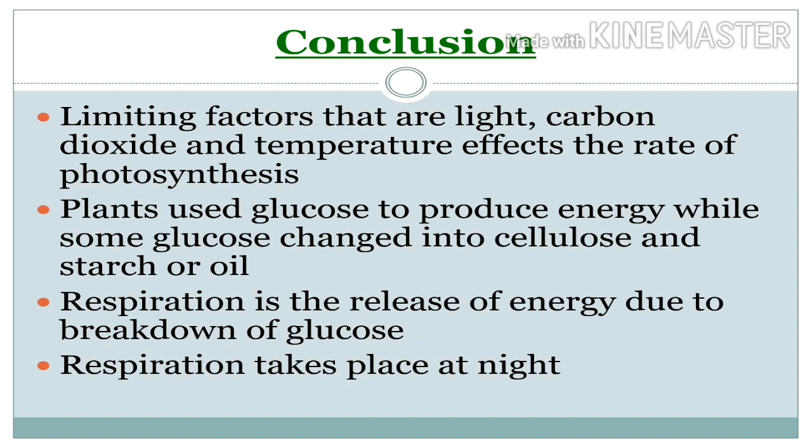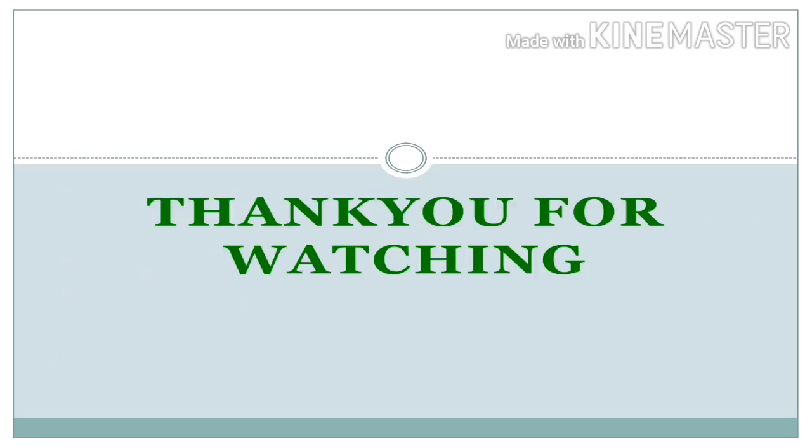Conclusion. The limiting factors, that are light, carbon dioxide, and temperature, affect the rate of photosynthesis. Plants use glucose to produce energy while some glucose is changed into cellulose and starch or oil. Respiration is the release of energy due to breakdown of glucose. Respiration takes place at night.